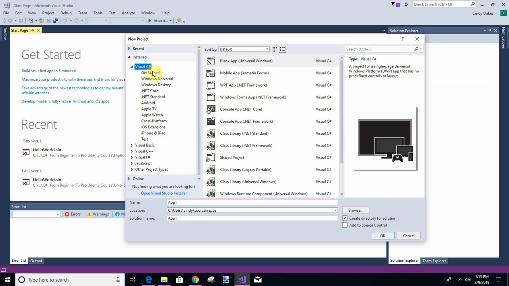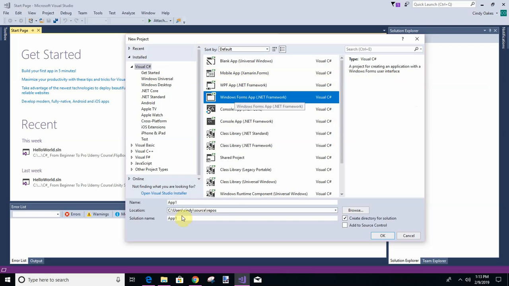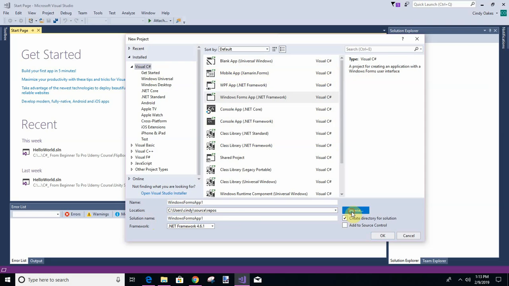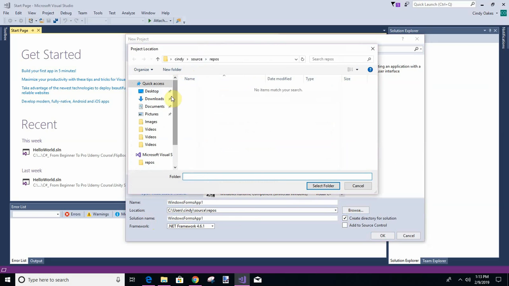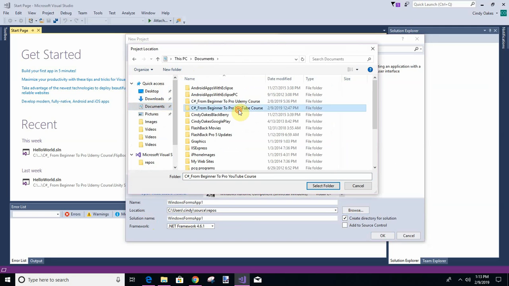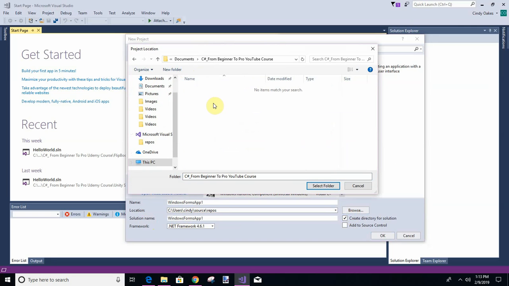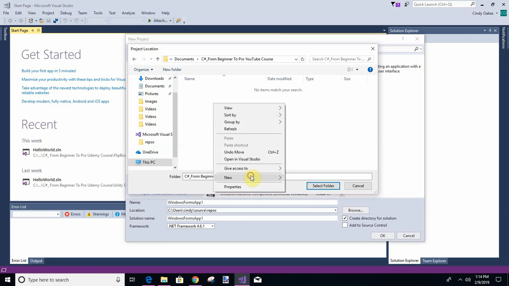So we want C#, we want a WinForm. There we go. But we don't want it in repos. Don't like that at all. I've created a brand new folder. Let's see, documents. There we go. And see if it'll let me create a new folder.